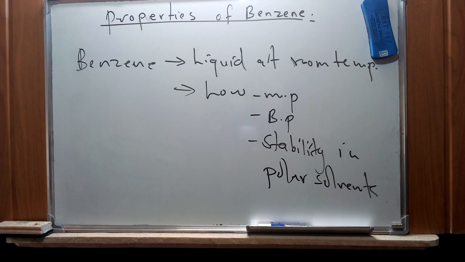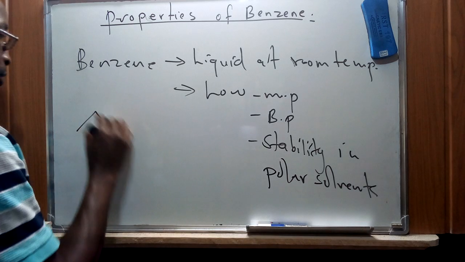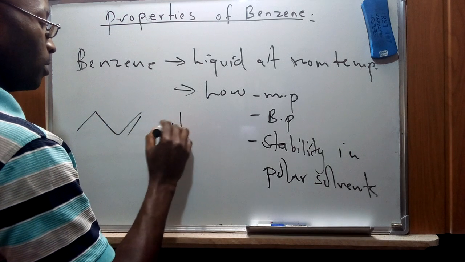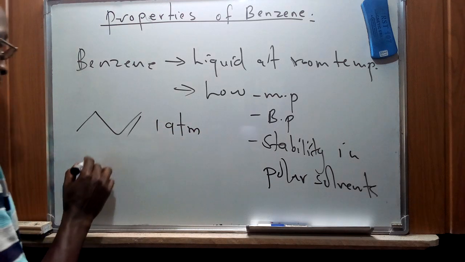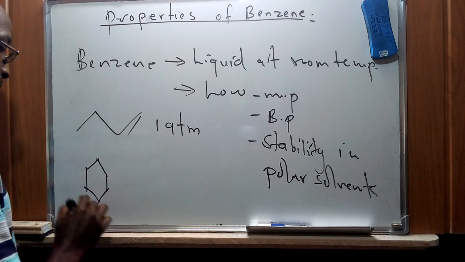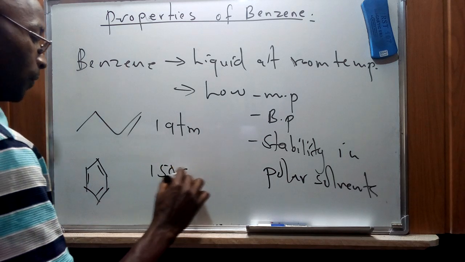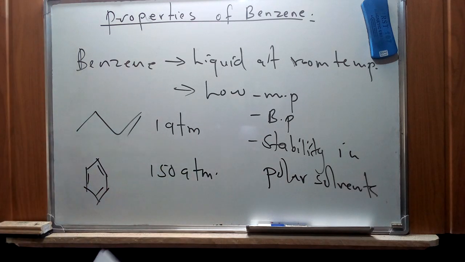For aliphatic compounds like alkenes, hydrogenation happens at around 1 atmosphere, whereas for benzene it occurs at around 150 atmospheres. And this shows the inherent stability of the benzene molecule.